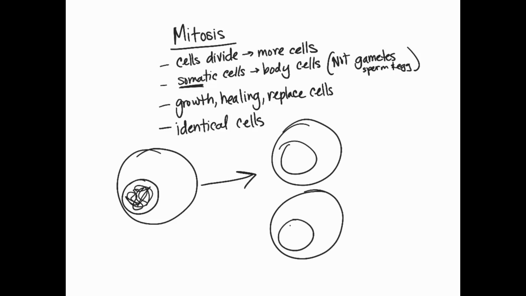And these two daughter cells are identical to each other. Again, this is after we've already differentiated from our stem cell, and now we have a skin cell. As we damage our skin, or as our skin is growing bigger, we are making identical skin cells.